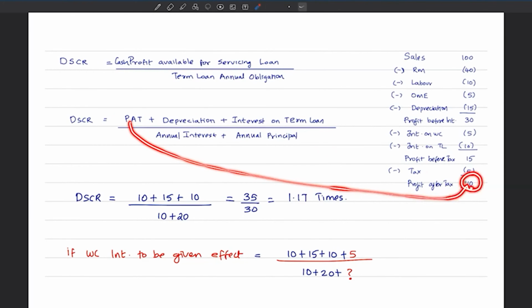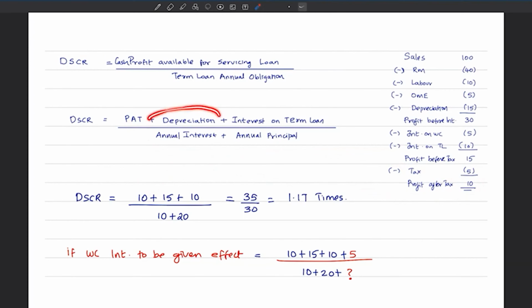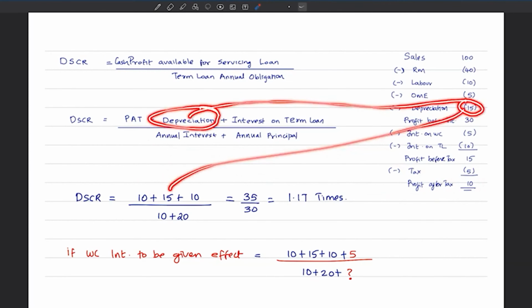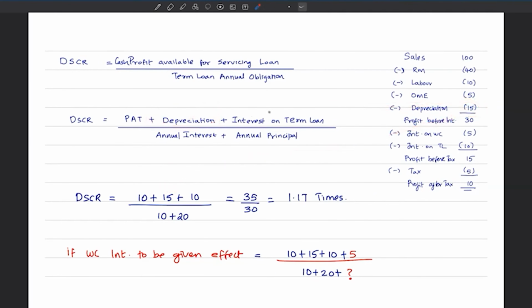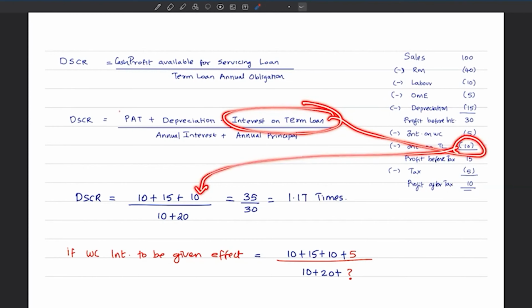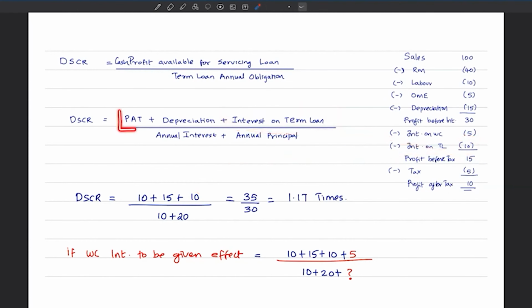It is this 10. So we will bring the 10 over here. Then what is depreciation? Depreciation is this 15. We will bring that here. Then we have interest on term loan, which is this 10. Will bring it here. So this numerator is 10 plus 15 plus 10.